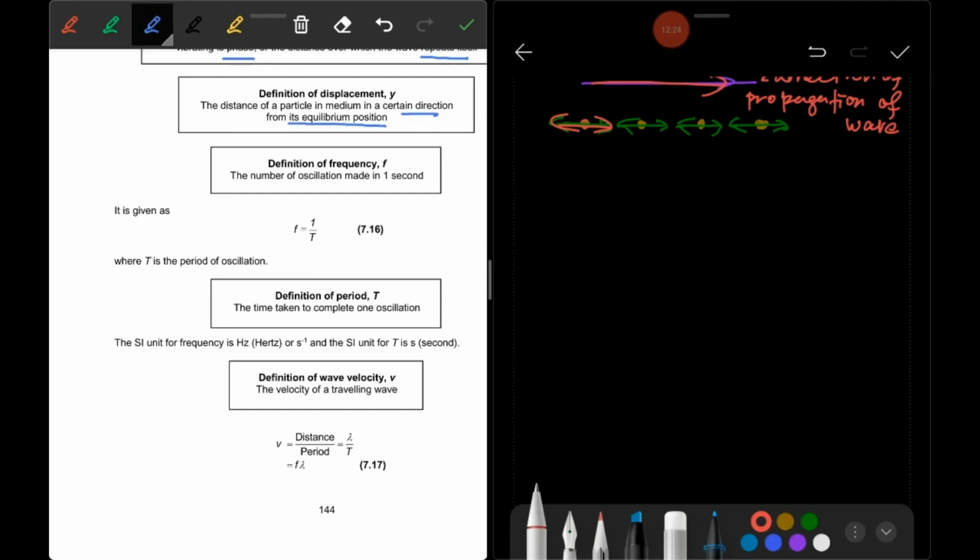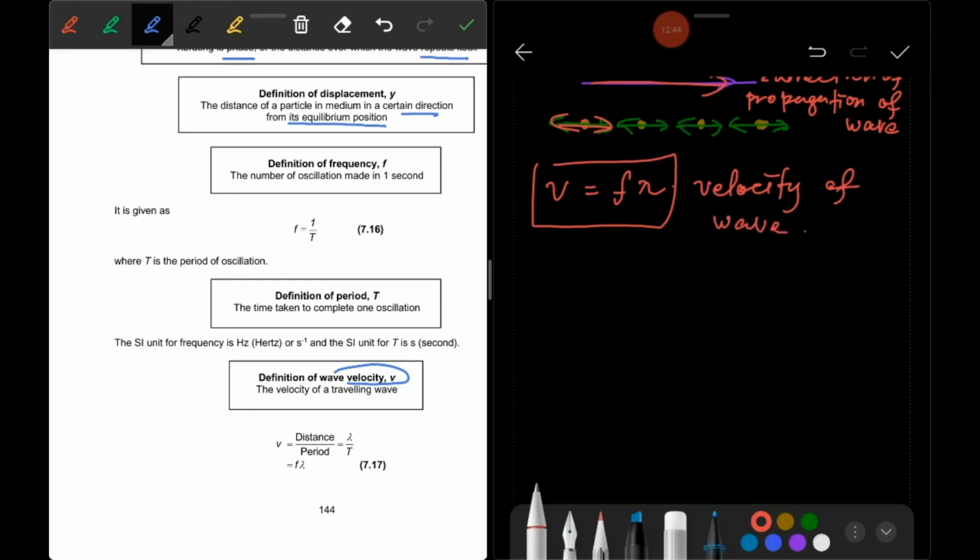When there is a propagation of wave, there is a velocity. So the velocity of wave is equal to f lambda. This is the equation for the velocity of wave, where the unit is meter per second. The velocity of wave is the product of frequency and the wavelength.